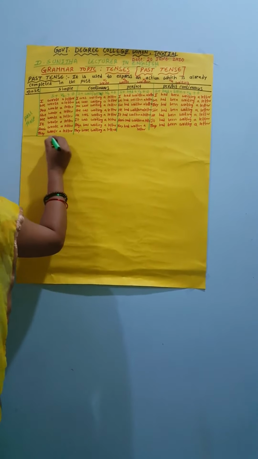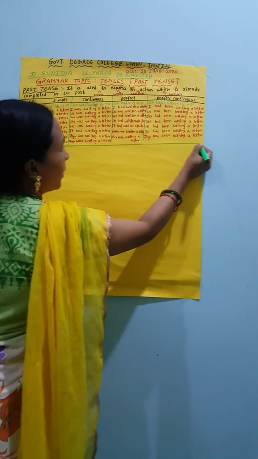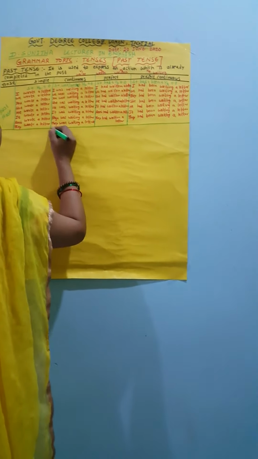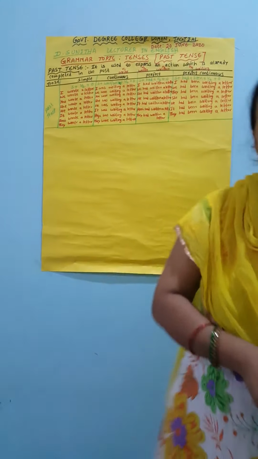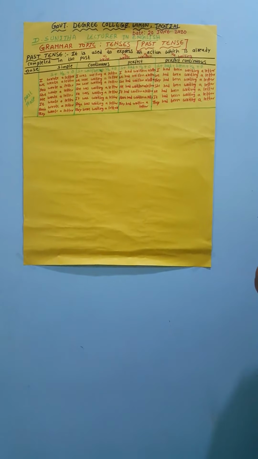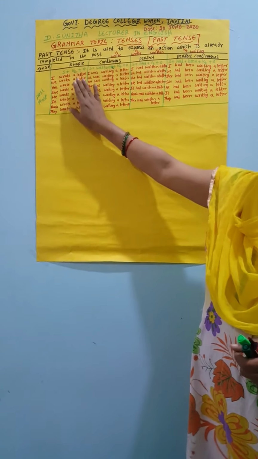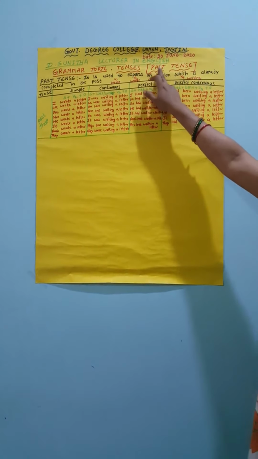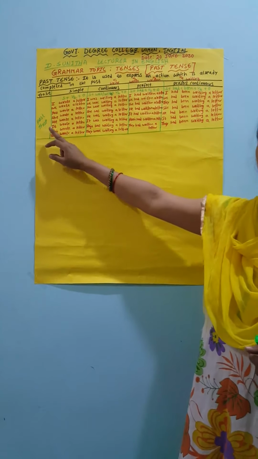Okay. So these are the four examples of the related past tenses: simple past tense, past continuous tense, past perfect tense and past perfect continuous. So one thing should be noted: whatever tense you are learning or identifying, keep one thing in your mind: what is the tense and what is the structure. Be careful while writing the structure of each verb tense. So this is the past tense, and each past tense has a different structure.